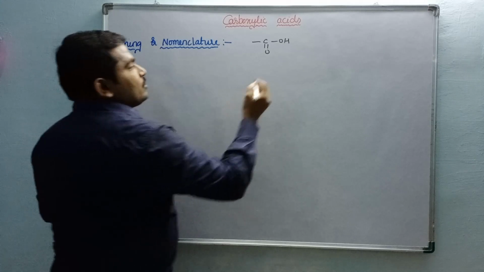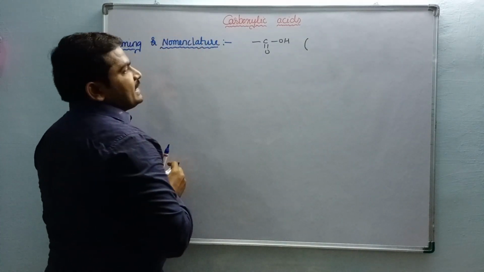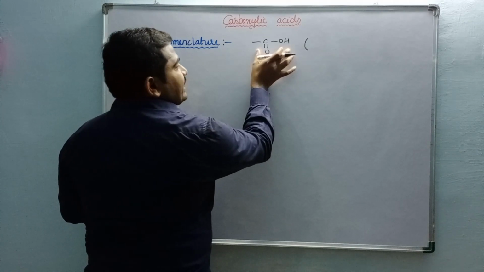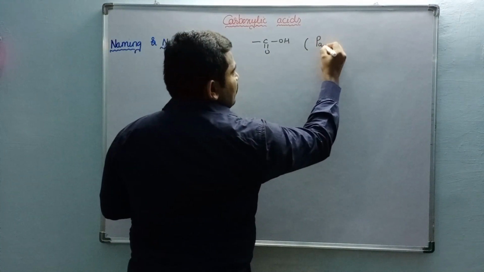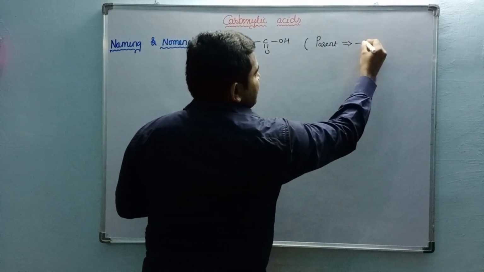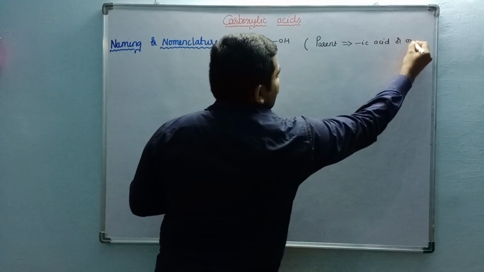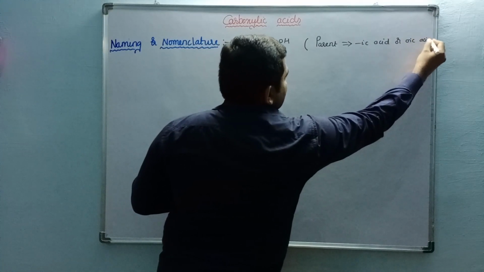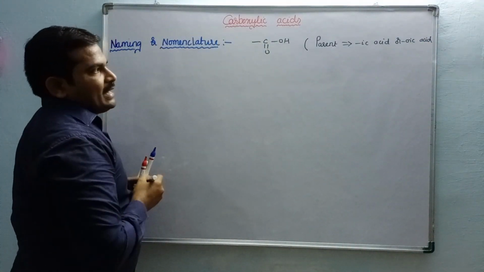In our nomenclature class we have already discussed that we have to consider this group as the parent. The name of the parent is ic acid or oic acid.